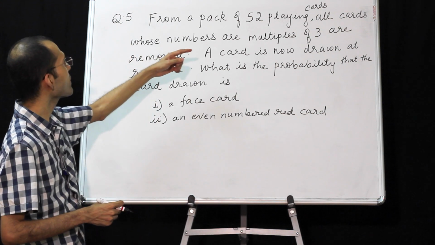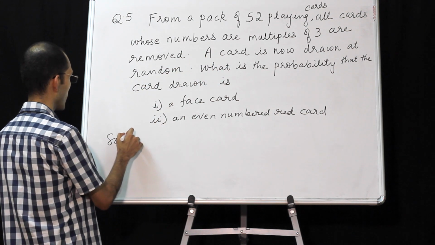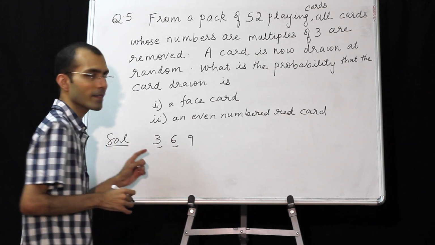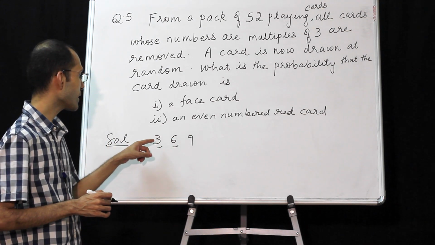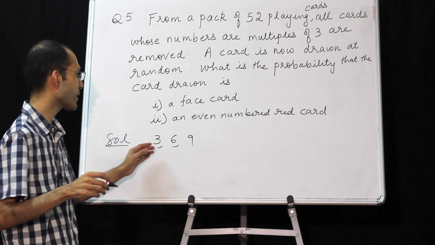So all cards which are multiples of 3 are removed. So it will be 3, 6 and 9. Cards on which the numbers 3, 6 and 9 are marked are removed.